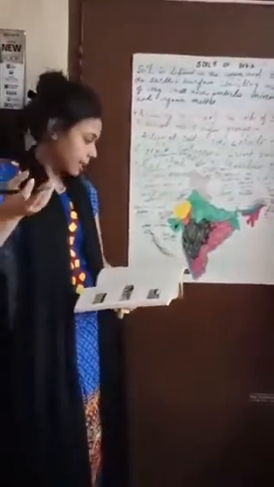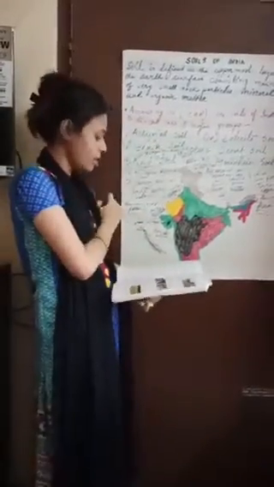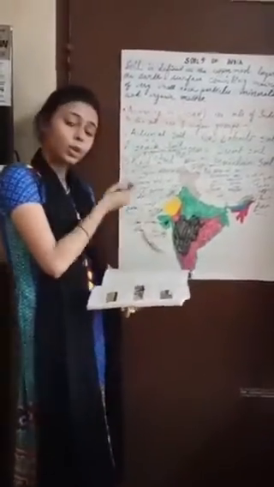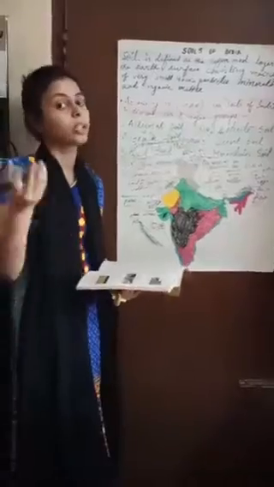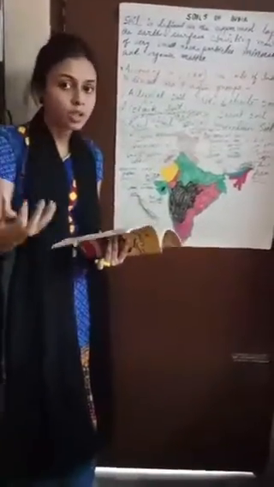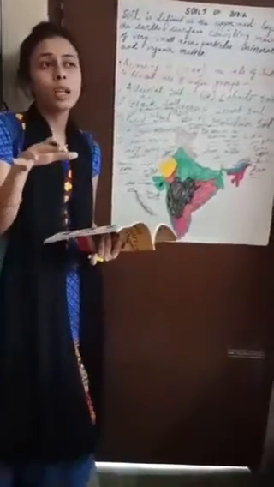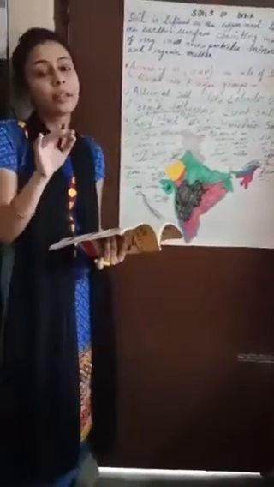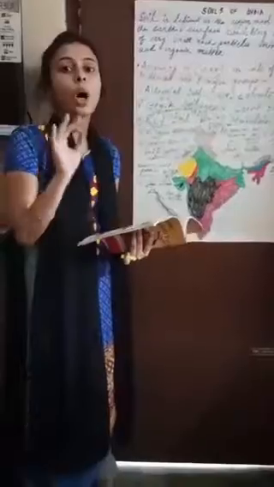Then we have the landslide. Landslide obviously in the mountainous region. How? If the trees are there to hold the soil, fine. If the trees are not there, then what will happen? There is no agent left to hold the soil, and as a result, slight movement or slight displacement in the layers will cause soil erosion.